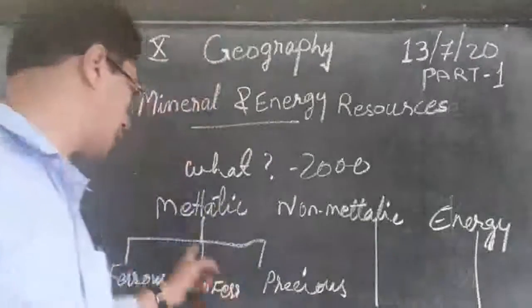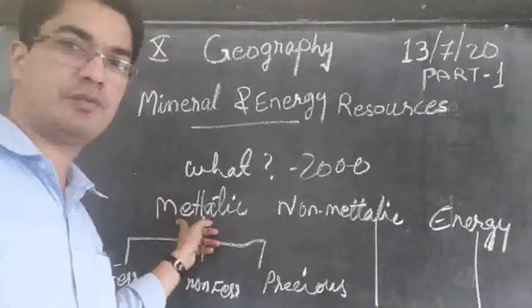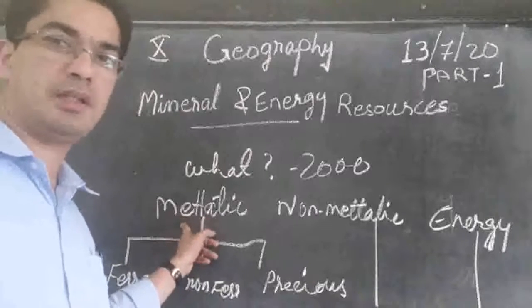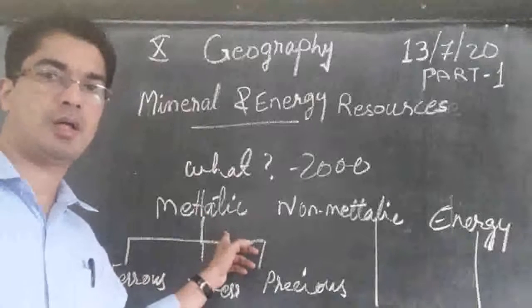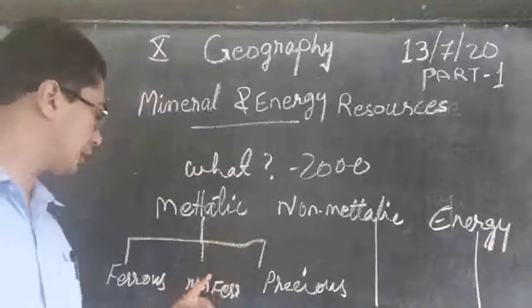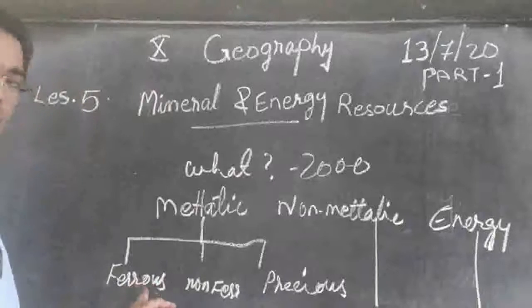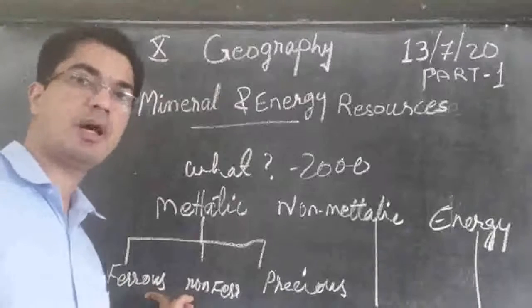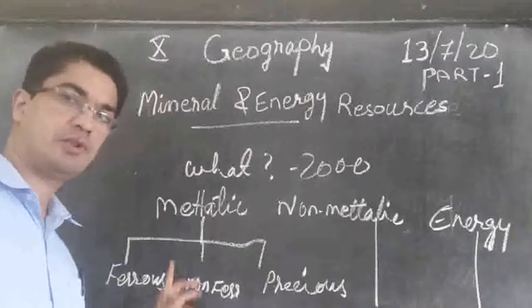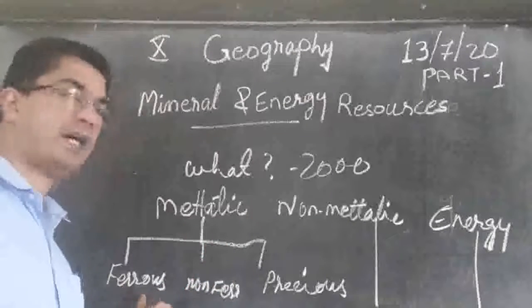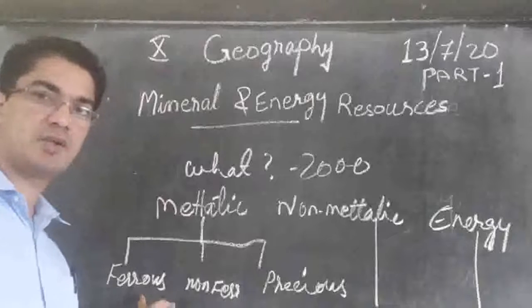So some of the examples of the ferrous minerals means, first of all it is metallic. Metallic means it will have a metal inside, or this mineral will contain metal. And some of them are containing ferrous. Ferrous means iron. The minerals that are containing iron, not other metals, but only iron, that is called ferrous minerals.